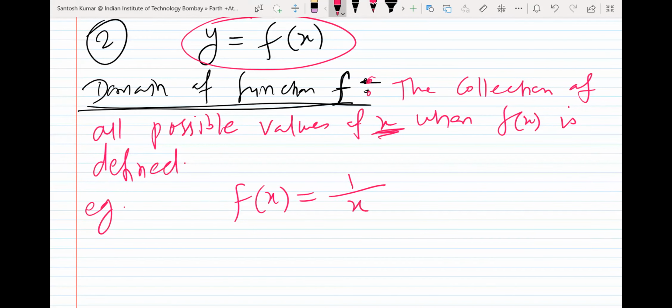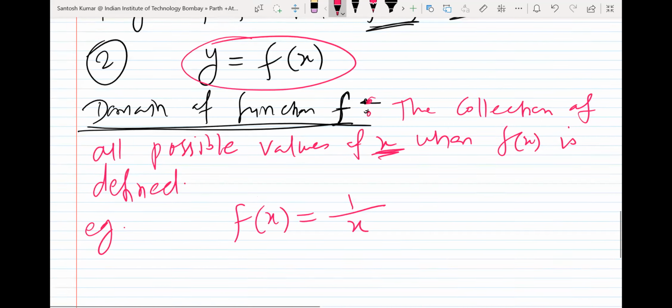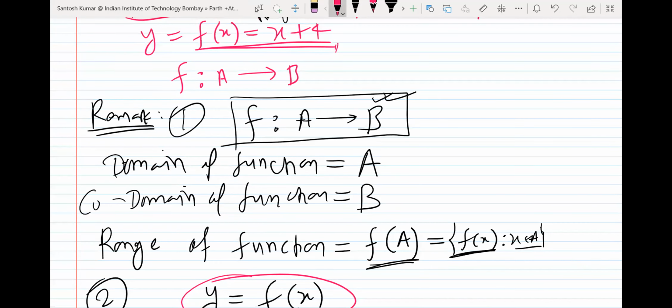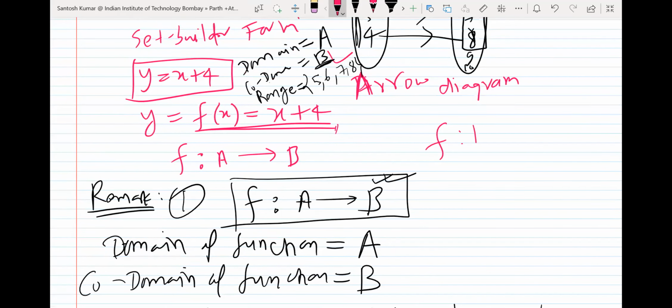Actually, we are discussing real functions, real valued functions. So here we are defining f from R to R. R to R type means this A will be a subset of real numbers and this B will also be a subset of real numbers. We will not go into complex numbers.